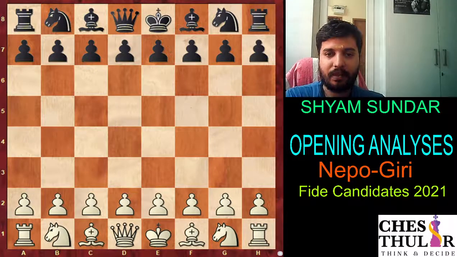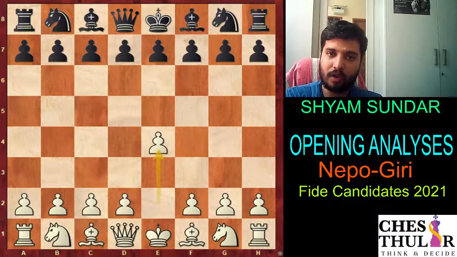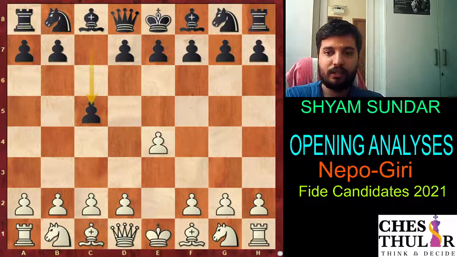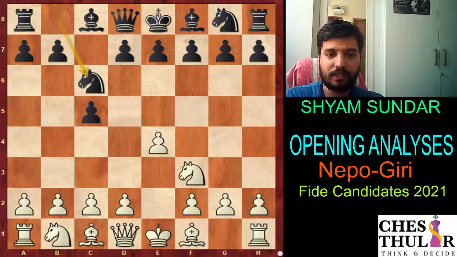So let's have a look at Jan Nepomniachtchi against Anish Giri. Nepo was white here, so he chose 1 e4, which he normally does, and Giri chose the Sicilian, e4 c5, knight f3. And since Giri has done a Chessable course on the Knight f3 Sicilian, he has played many games with black himself, but in this game he chose the second move knight c6. He just wanted to enter the Sveshnikov system.